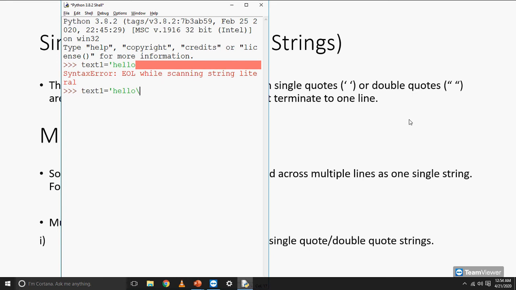Now I've added a backslash at the end of the first line without closing the quote. I'll put an enter here, and this time we did not get an error because we had put a backslash at the end of the first line. Even though we have written our string in two lines which we have separated by a backslash, the text would be considered to be continuous. That is, when we display it, it would be displayed as continuous text. I'm trying to display it now, and you can see it like this.